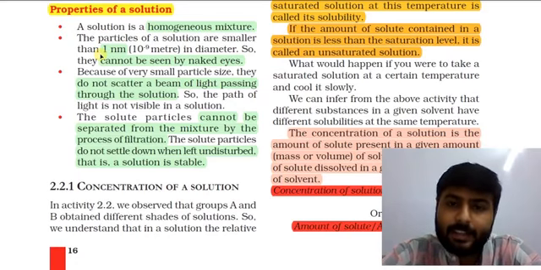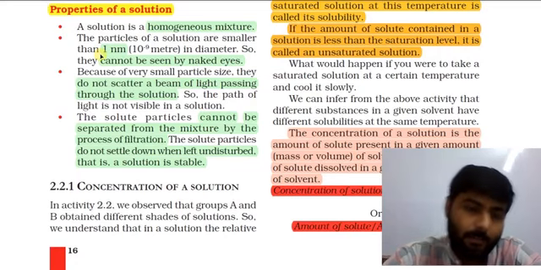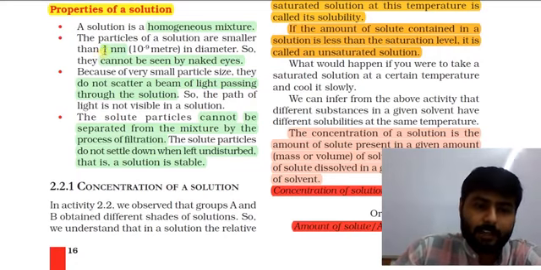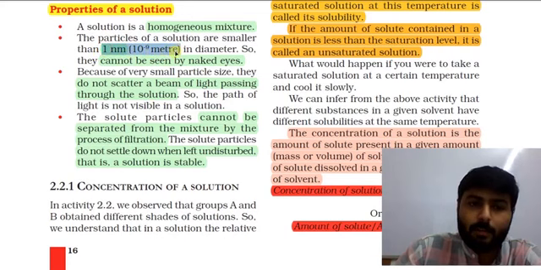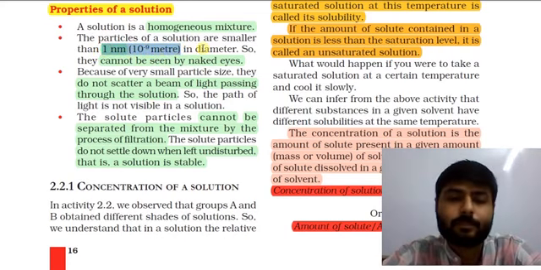Remember, 1 nanometer is 10 raised to the power minus 9 meter.